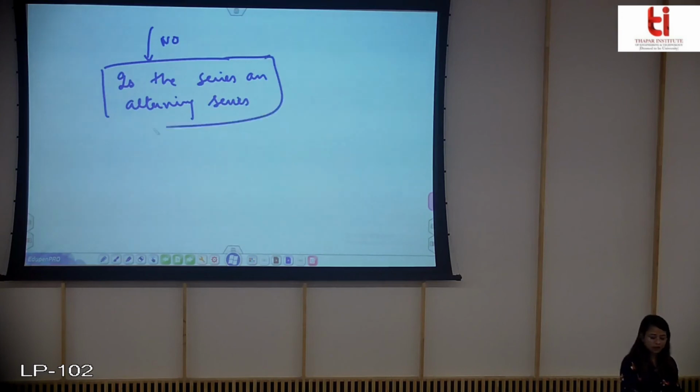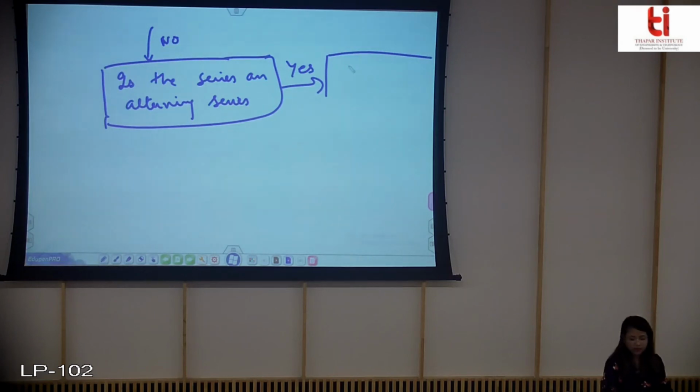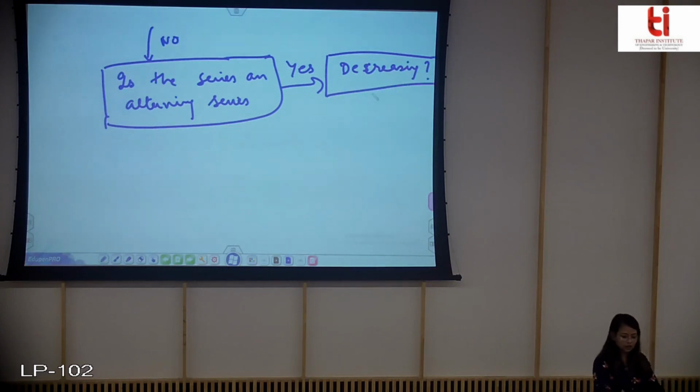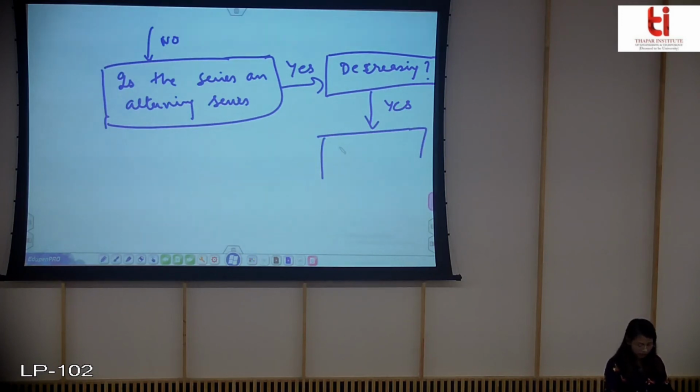If it is alternating, then you need to check whether it is decreasing, and if yes, then finally you need to check whether u_n tends to 0.